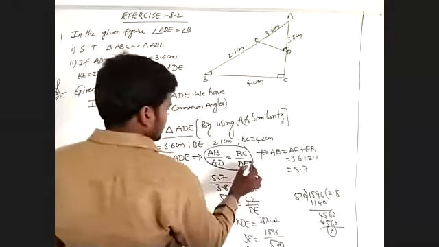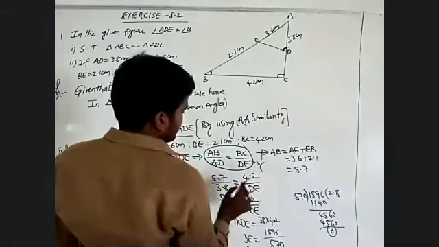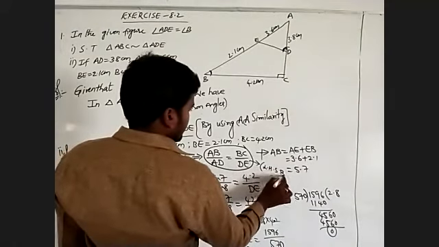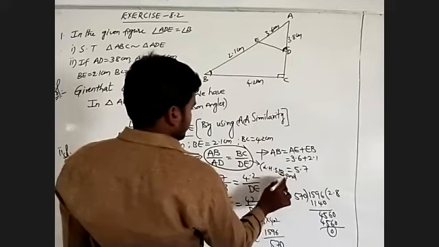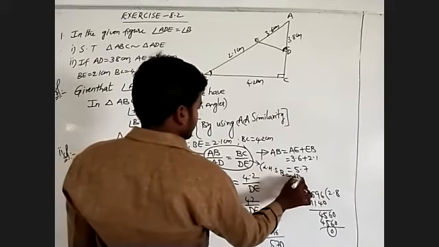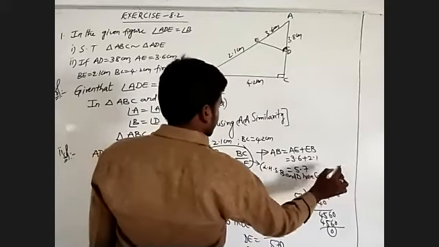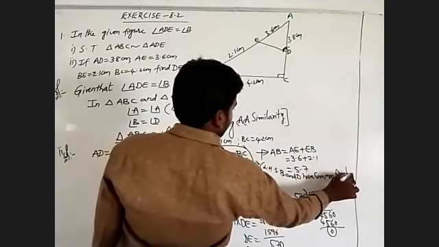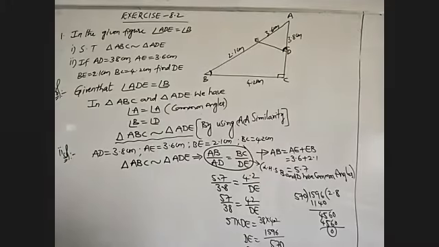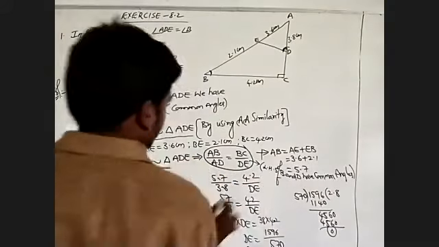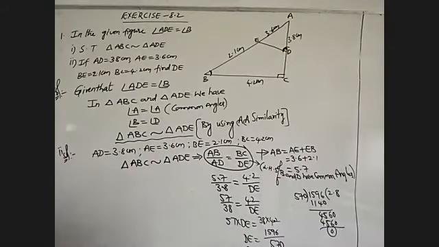Here, what is the condition? LHS, angle B and D. B and D have common angles. Common angles we will write. B and D have common angles.